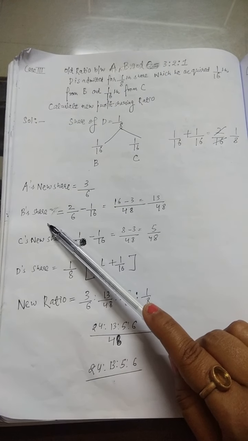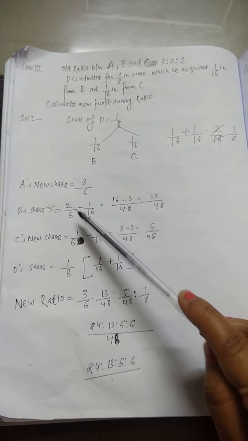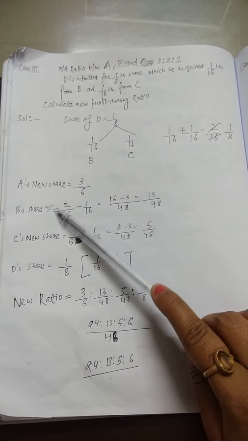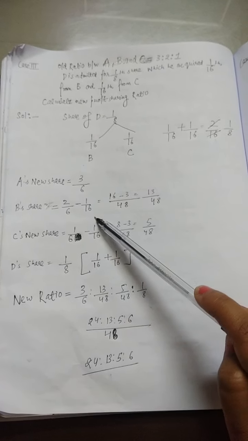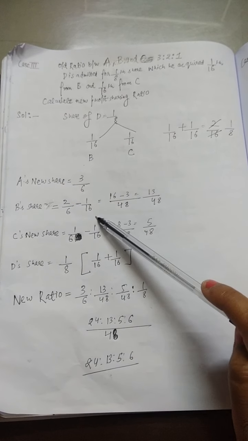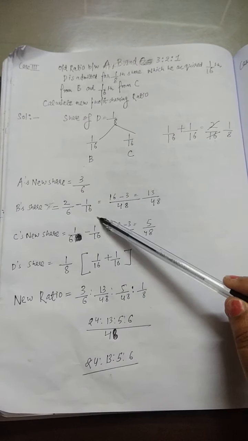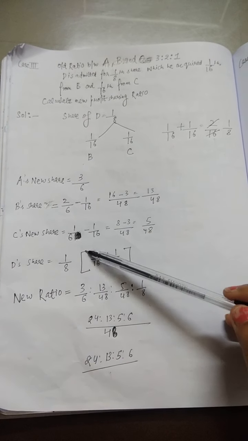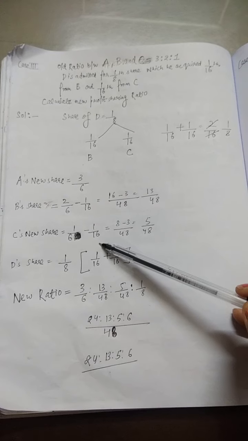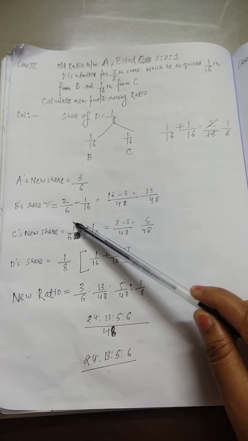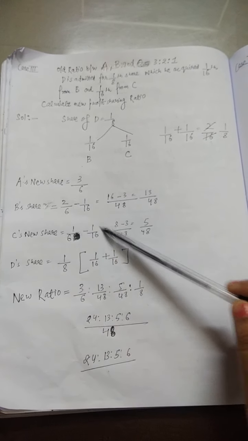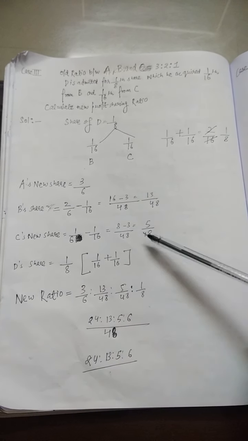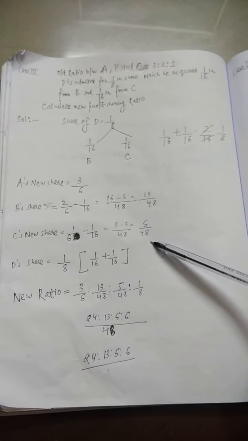Now new share of B will be 2 by 6 minus 1 by 16, because his old share is 2 by 6 minus he is acquiring 1 by 16 in favor of D. So the new share is 13 by 48, and new share of C is 1 by 6 minus 1 by 16, because old share of C is 1 by 6 and minus he is acquiring 1 by 16 in favor of D. So the new share of C is 5 by 48.